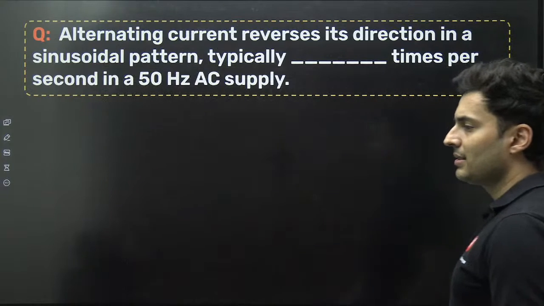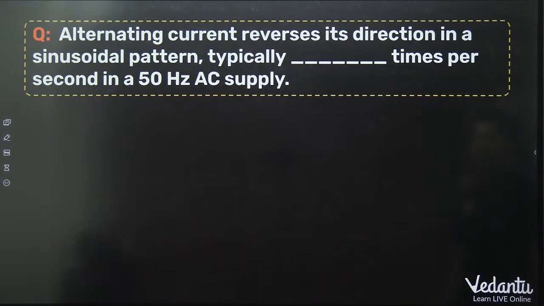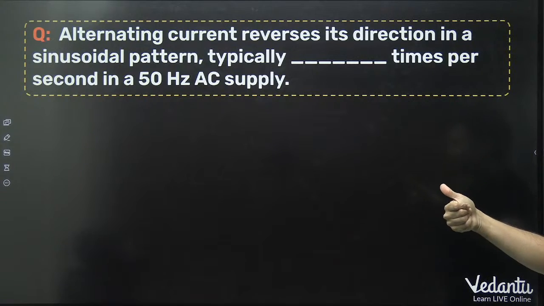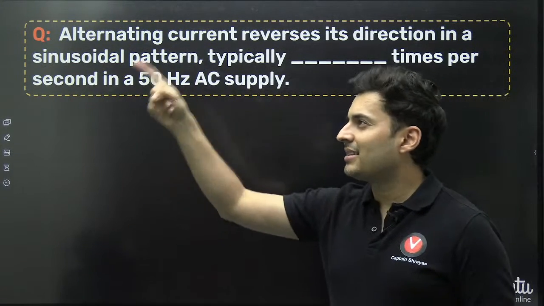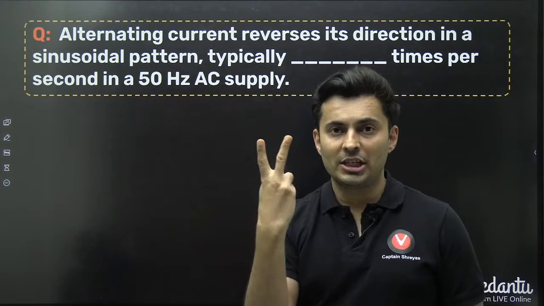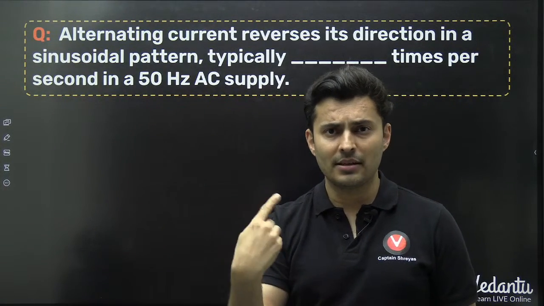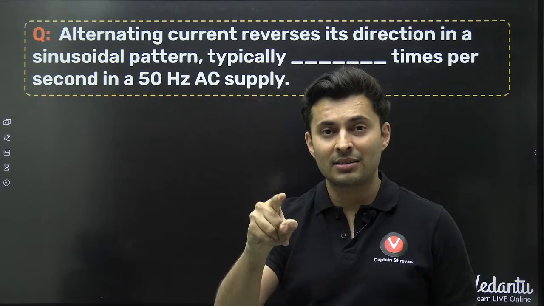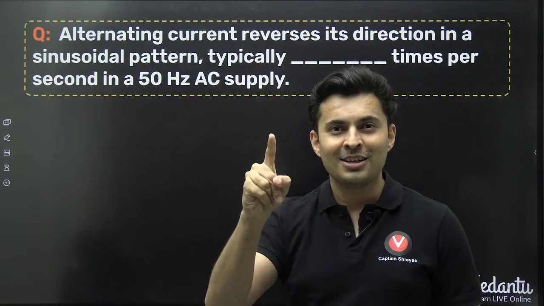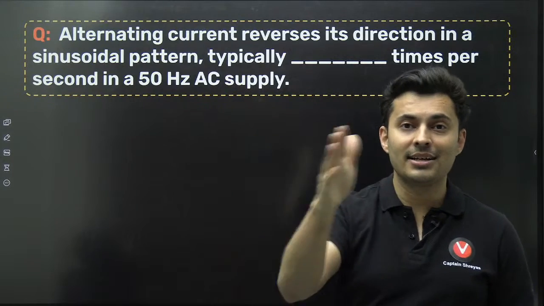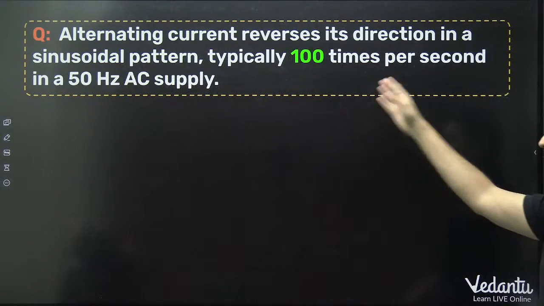Alternating current reverses its direction in a sinusoidal pattern, typically how many times a second in a 50 Hertz supply? Come on, tell me. What do you think is the correct answer for this? See, in one cycle, first the current goes like this, then the current goes like this. So it changes direction 2 times. Once here, once there. But if I tell you 50 Hertz, that means 50 cycles in 1 second. Each cycle will change the direction 2 times. So 50 cycles will change it 100 times, 50 into 2. So the answer will be 100.